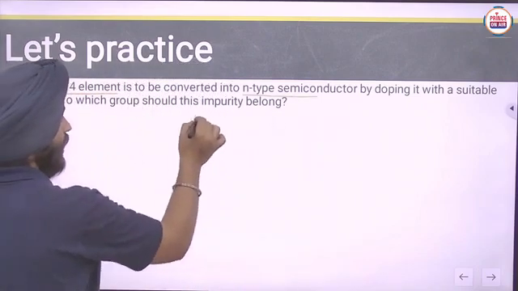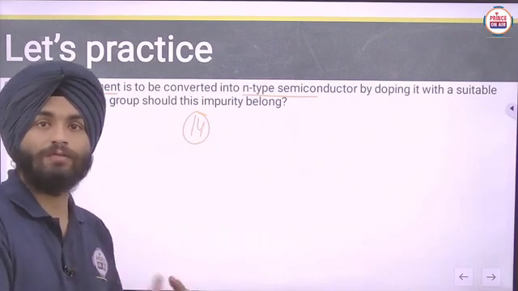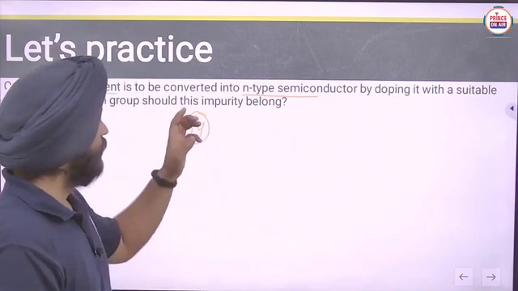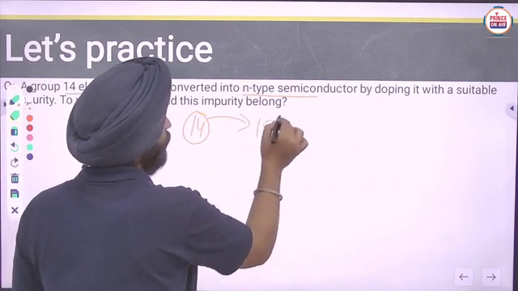So for a group 14 element, if you increase the number of electrons, then we have to add impurities from group 15 elements.